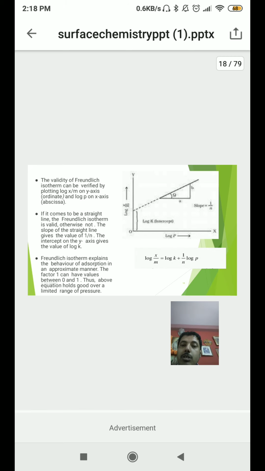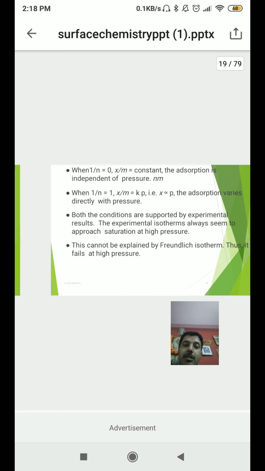So the Freundlich isotherm explains the behavior of adsorption in an approximate manner. The factor 1/n can have a value between 0 and 1. Thus the above equation holds good only over a limited range of pressure.